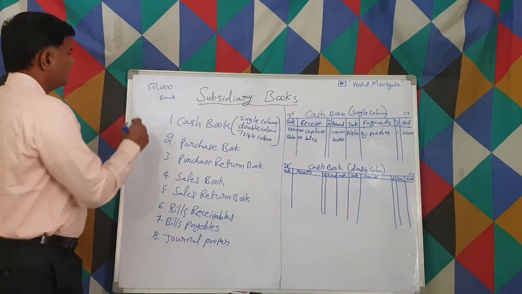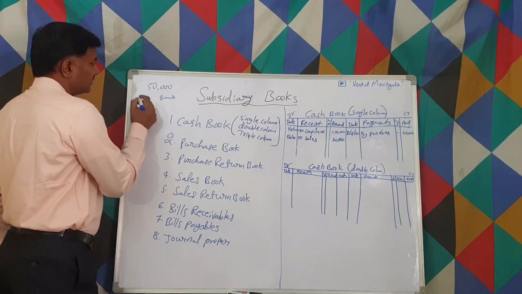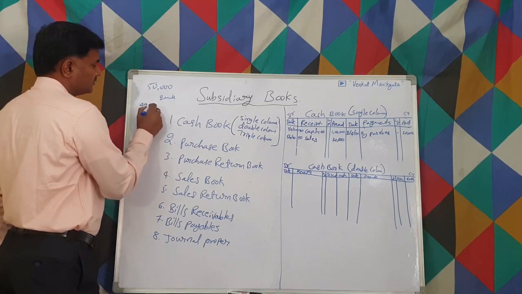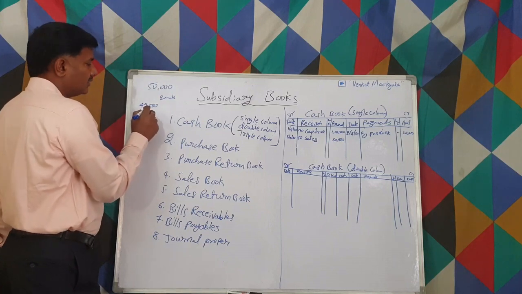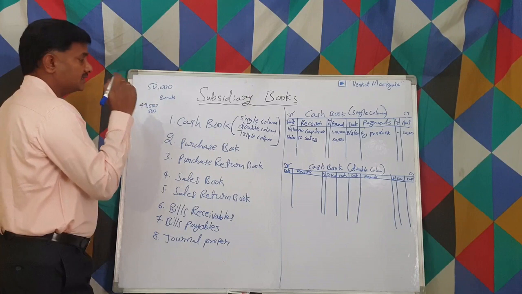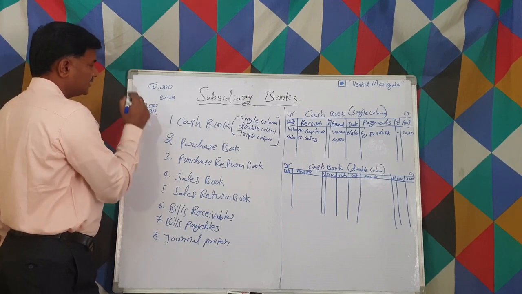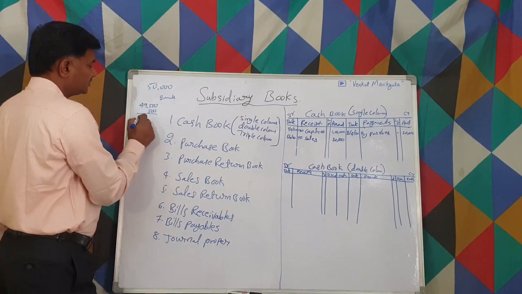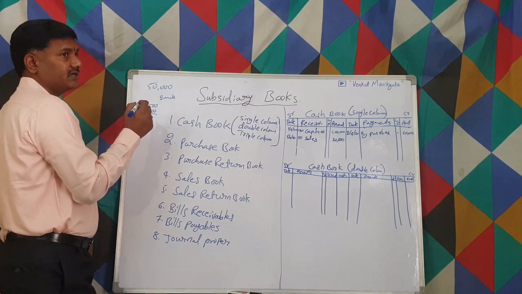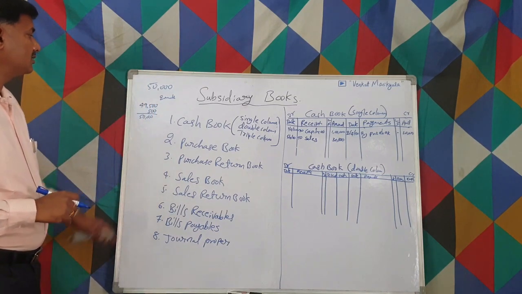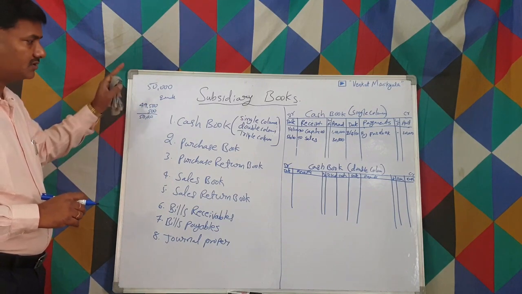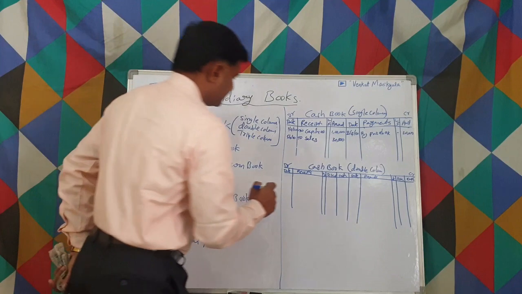Let us say 50,000 is payable, but we say 500 will be given as a discount. Then they'll give 49,500, and 500 we allow as a discount. Ultimately, the customer account must be cleared for 50,000, but the cash we get is 49,500. The discount is 500, right? It is a cash receipt, so we have to write it on the receipt side.